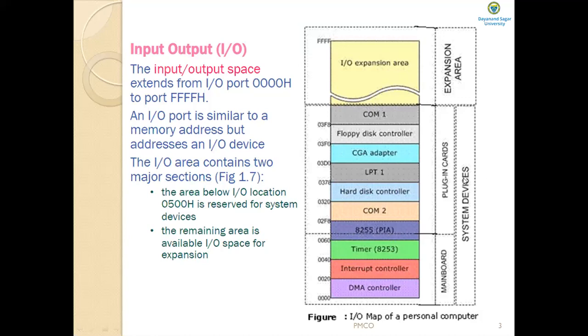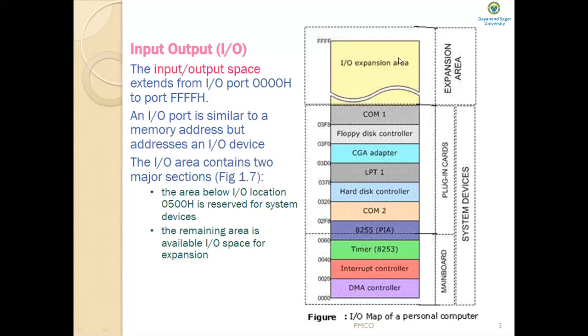When I say system devices, I mean the devices on the main board or motherboard and some of the plug-in cards like COM1, floppy disk controller, CGA adapter, COM2, and 8255 peripheral device, then timer, interrupt controller, DMA controller, and the remaining area is available IO space for expansion on the newer systems.